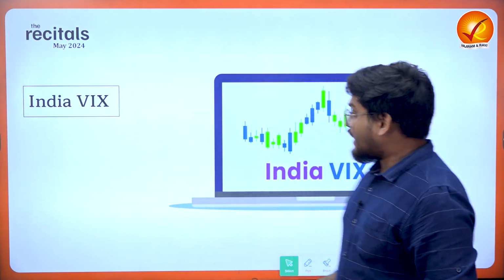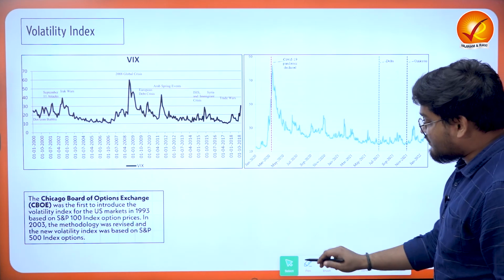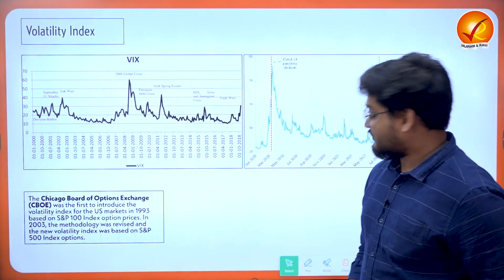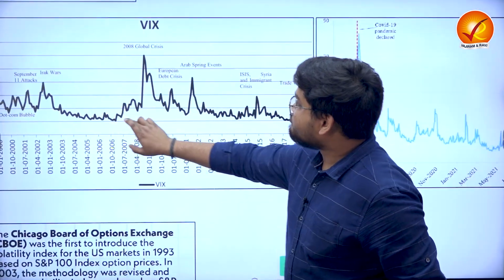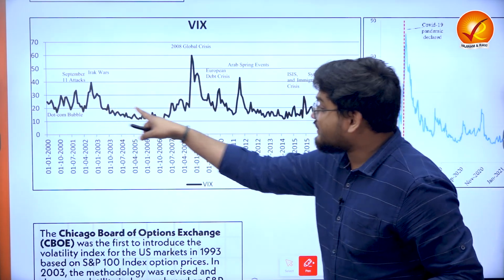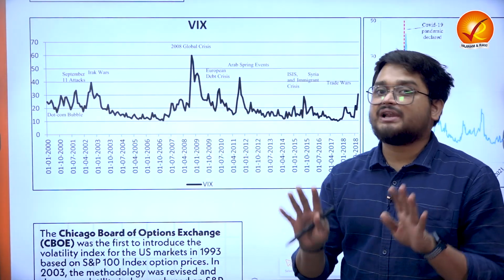Recently, in the month of May, the stock markets have seen a high amount of volatility, and this is reflected in the India Volatility Index. When we talk about volatility, we have to introduce you to a concept of the stock markets. Look at this particular stock market chart. This black line that we see here is what we know as the volatility index.